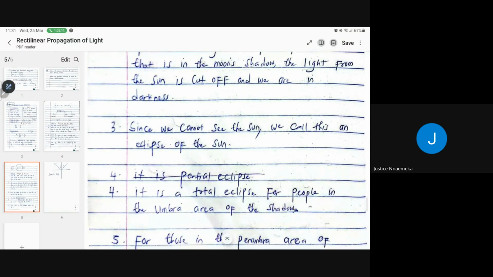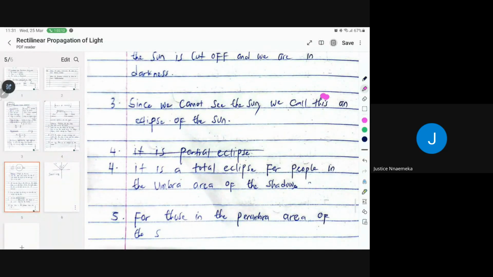For those in the penumbra, I think I wrote it here. It is a total eclipse for people in the umbra area of the shadow. Total eclipse for them. And that was what happened in March 2006, there was a total eclipse. But I think that of September 2016 was a partial eclipse, which means we were at the penumbra. So those at the umbra, which means at that point where the moon is covering, experience total eclipse.